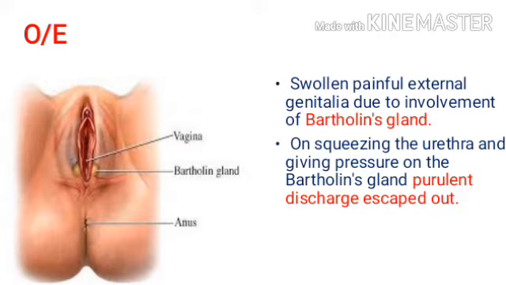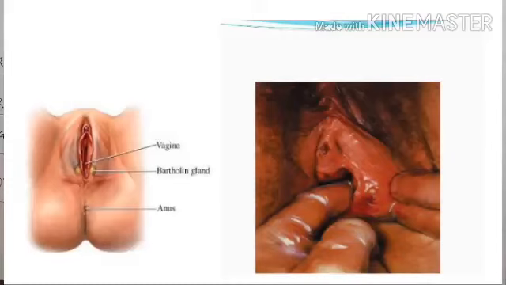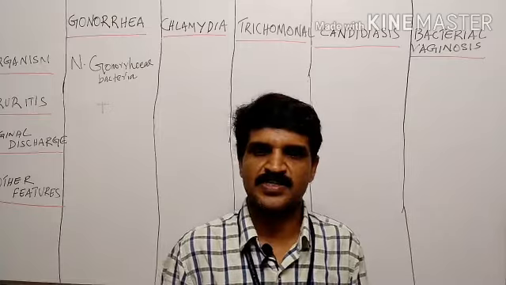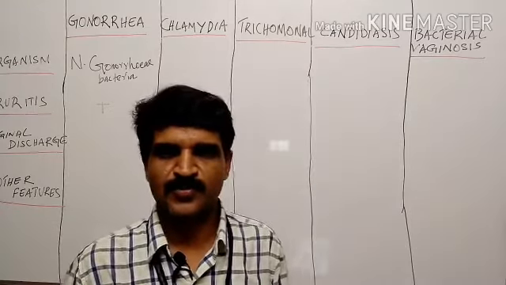The patient complains of swollen, painful external genitalia. Then again, on squeezing the urethra and giving pressure to the Bartholin gland, a purulent discharge escapes out. So this is one feature, the swollen, painful external genitalia due to the involvement of the Bartholin gland.